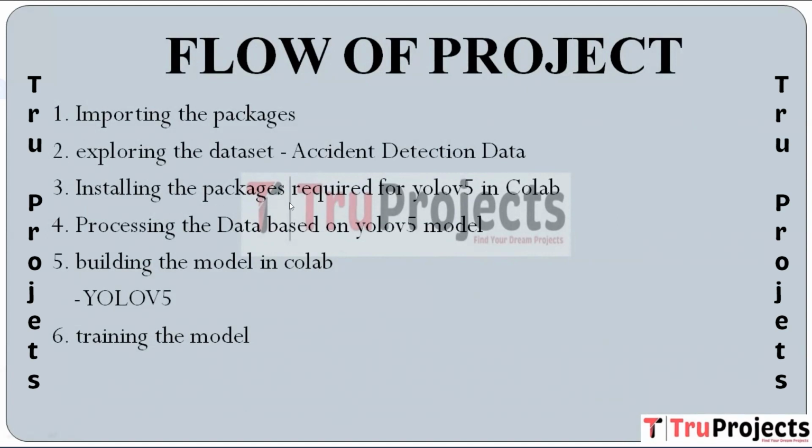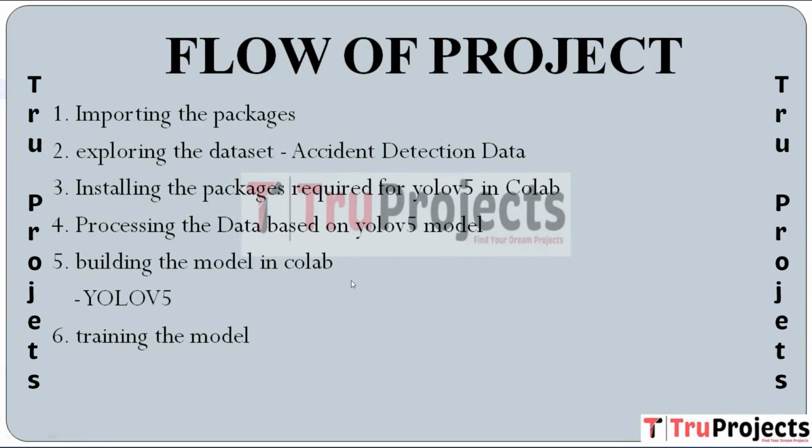Then next here we have installing the packages required for YOLO V5 in Colab. In a Colab environment, this step involves installing the necessary packages, dependencies, and libraries specially required for YOLO V5, which is a deep learning model for object detection. Next, we have processing the data based on the YOLO V5 model. Data pre-processing tasks are performed to prepare the data for use with the YOLO V5 model. This may include tasks such as resizing images, label encoding, and data augmentation.